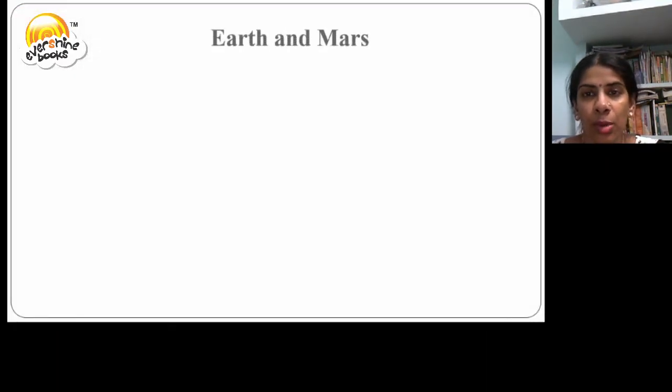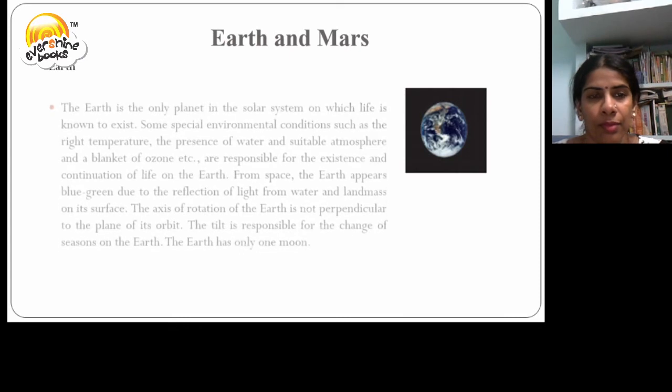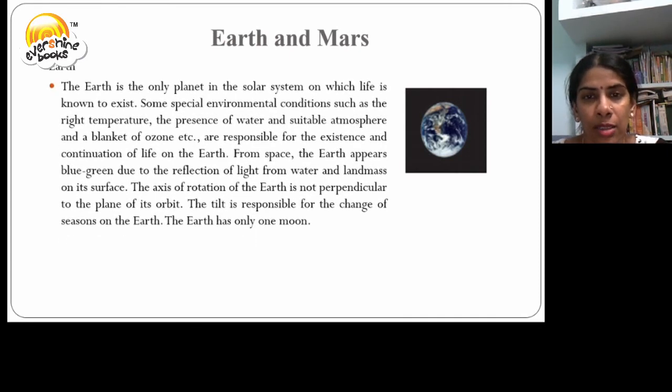Let us now discuss the next planets, Earth and Mars. Earth. Earth is the only planet in the solar system on which life is known to exist. Special environmental conditions, such as the right temperature, presence of water, a suitable atmosphere, and a blanket of ozone, are responsible for the existence and continuation of life on the Earth.